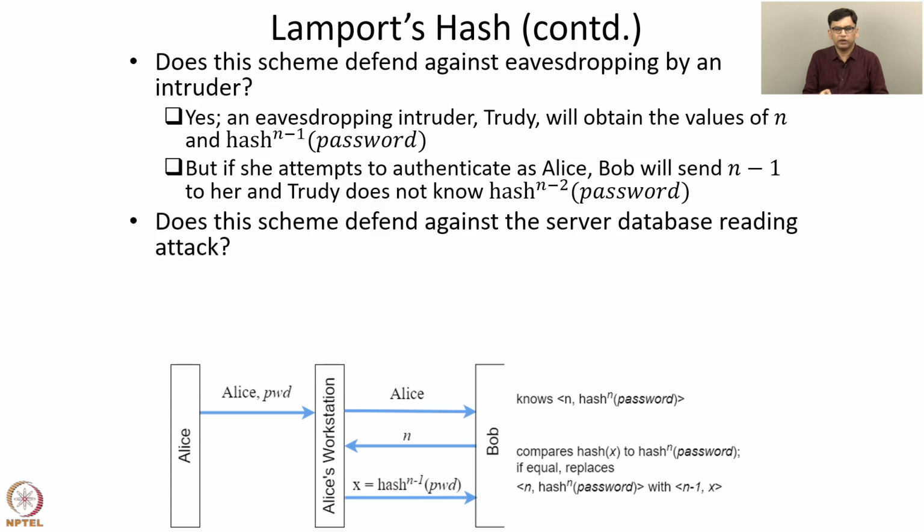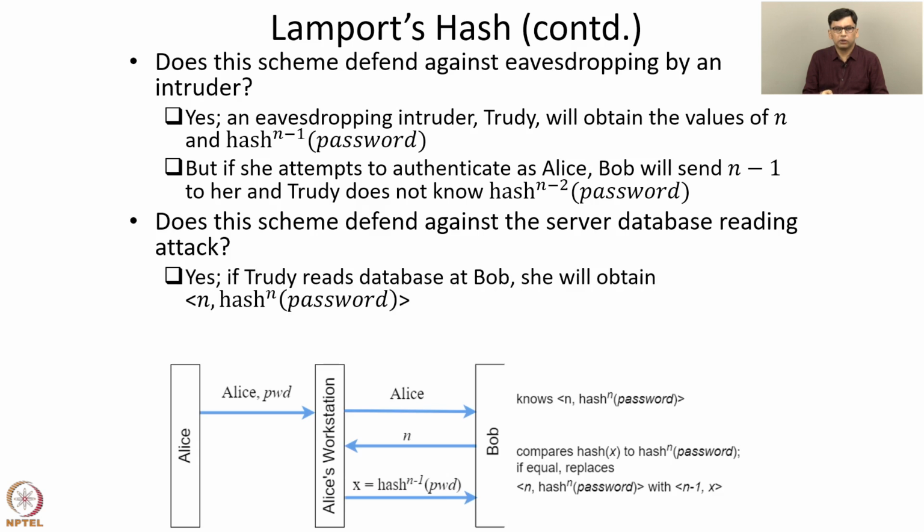Suppose an intruder manages to read a database at Bob. Will the intruder be able to authenticate as Alice to Bob? This scheme does defend against server database reading attack. If 2D reads the database at Bob, she will obtain the values n and hash n password for the user Alice. But for authenticating as Alice to Bob, the intruder needs to know hash n-1 password.